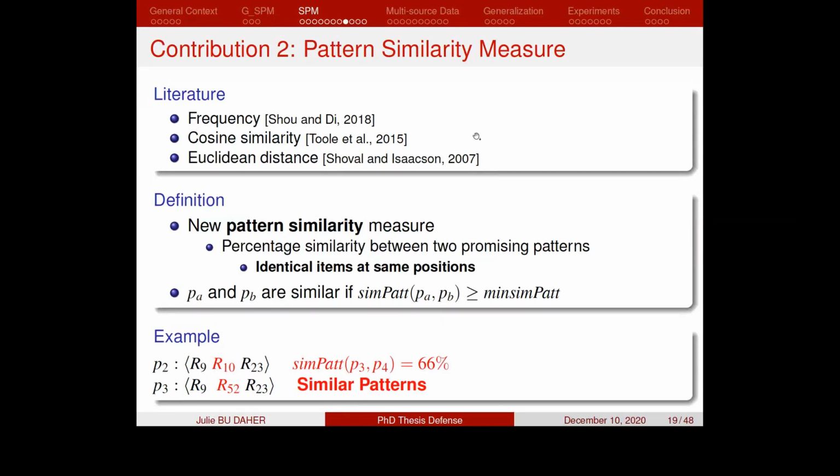It is a percentage similarity between 2 promising patterns. It depends on the number of identical items at the same positions in the patterns. Let's consider the example of these 2 promising patterns, P2 and P3, which have 3 items. These 2 patterns have 2 common items at the same positions. However, at one position they have 2 different items. Therefore, we can consider these 2 patterns as similar.